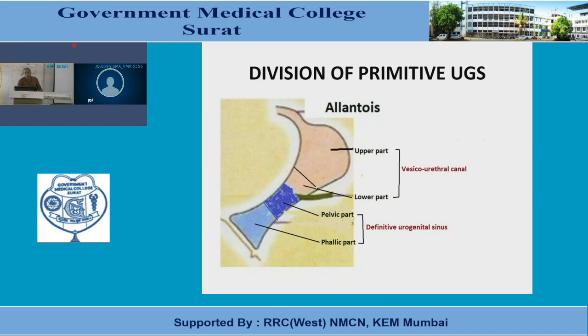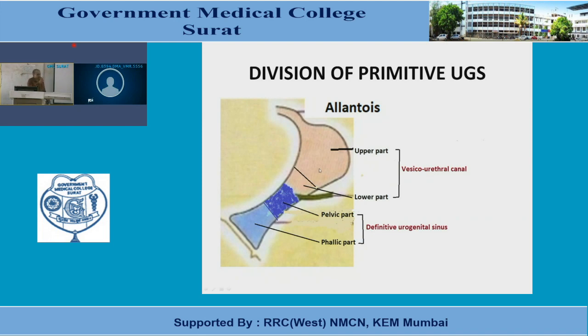So this is the division of the endodermal cloaca: the vesico-urethral canal and the definitive urogenital sinus. The definitive urogenital sinus has subdivisions that can be seen in this figure. Here the proximal or cranial part is the pelvic part, and the caudal part is the phallic part.